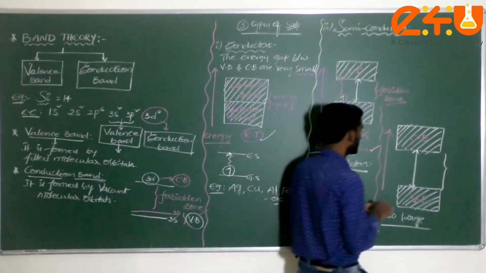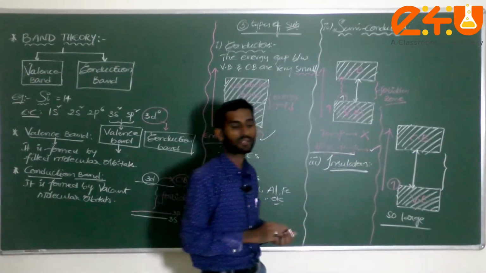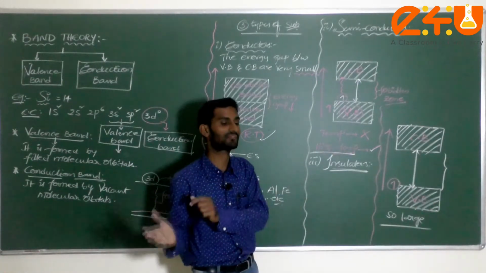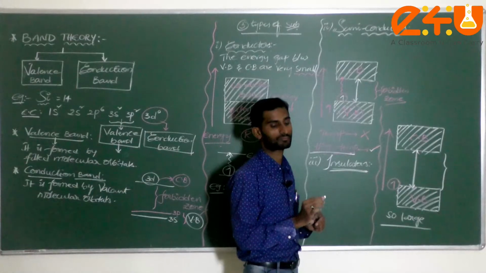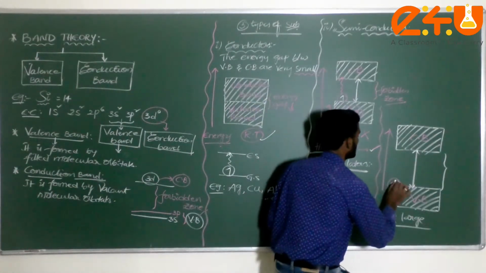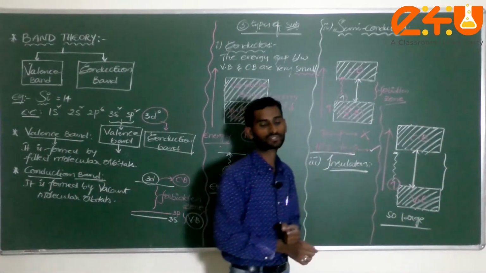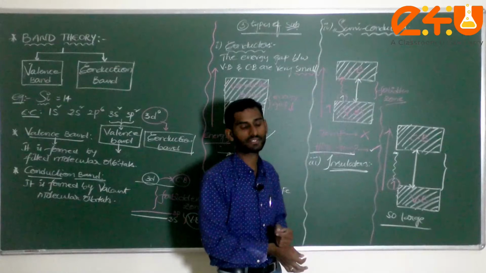Sir, I can apply more potential difference from the external side. But even if you apply a large potential difference, the electron can't jump from the valence band to the conduction band. If there is no electron movement, how will it conduct electricity, dear students?